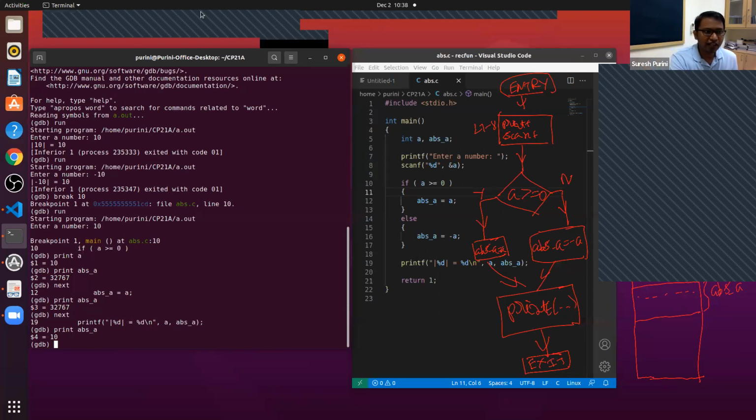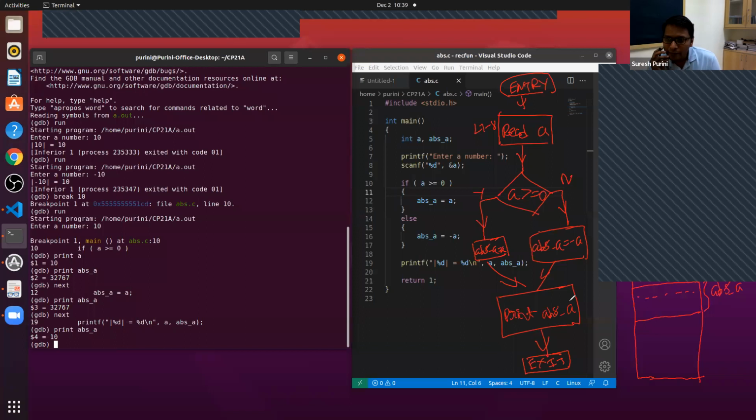For example, when we write the flowchart, we don't use the exact syntax. Here we can simply have a statement like this: read variable A, and then we can simply say print ABS underscore A. Because when I introduced you to the scanf statement and the printf statement, you were so confused about the syntax of the scanf.